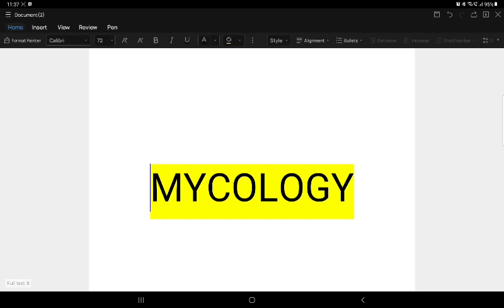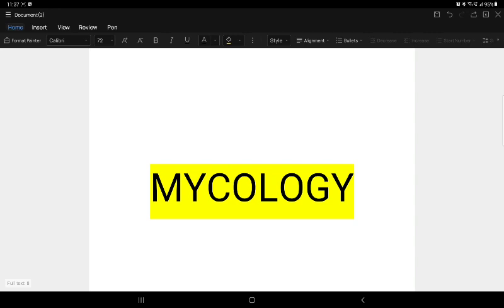Cryptococcus is studied under CSF. We study the Cryptococcus organism with India ink negative staining, and in tissue it is the mucicarmine stain, and then the Calcofluor white stain, which gives a black and blue background. And wet mount with 10% KOH is used for skin scrapings, nail specimens and hair specimens.